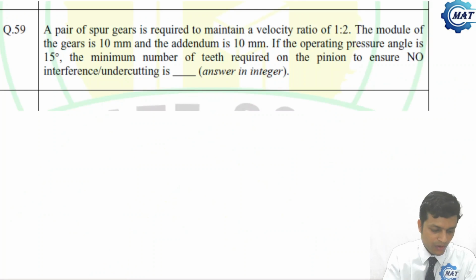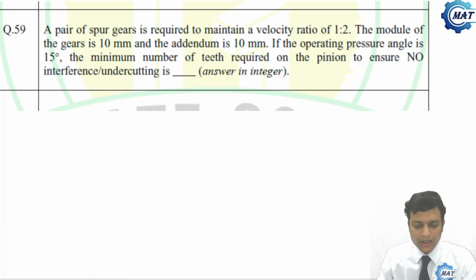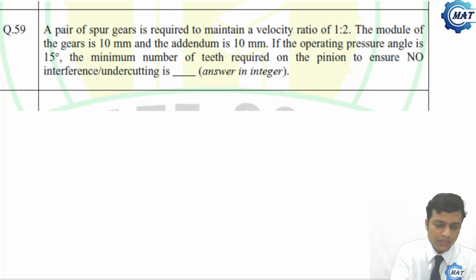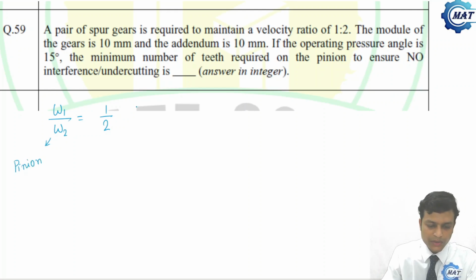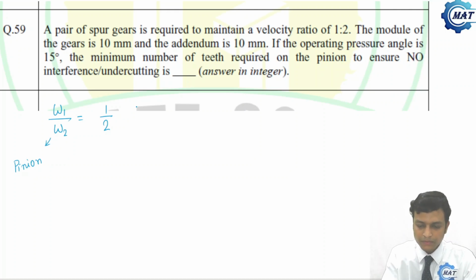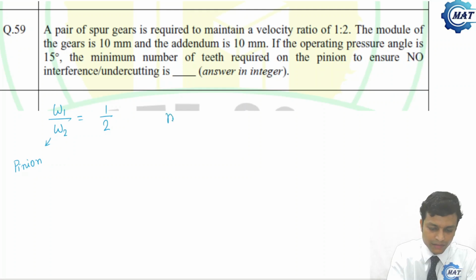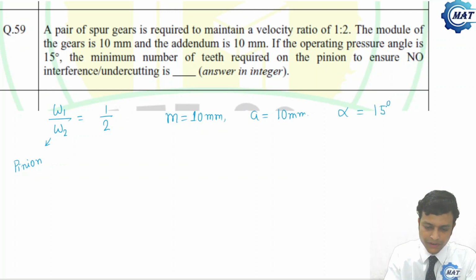Now let us move to the next problem. A pair of spur gears is required to maintain a velocity ratio. What is the velocity ratio? Velocity ratio, omega 1 by omega 2, is half. This is the pinion, the small gear. It has more speed, so the speed ratio is less than 1. The module of the gears is 10 mm, and the addendum is also 10 mm. Operating pressure angle alpha is given as 15 degree.